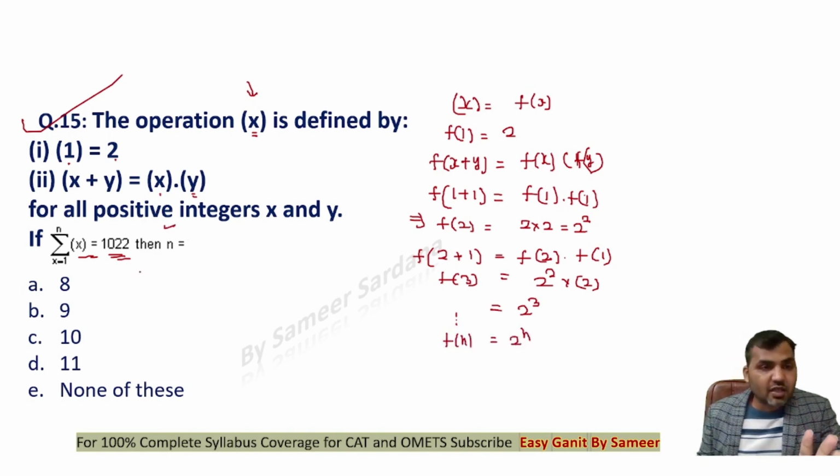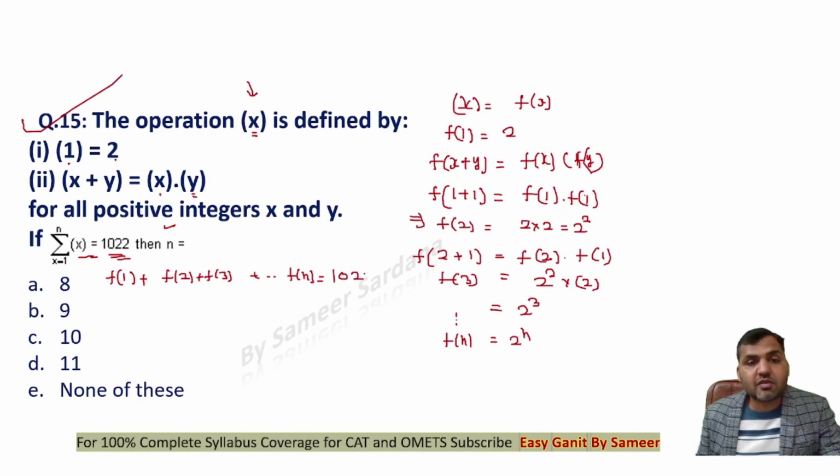Now if you look at this whole expression, if I put the value of x as 1, I'll be getting the first function as f of 1, then I'll be getting f of 2, then f of 3. This goes on till f of n, and I'm supposed to find out for what value of n this whole expression will be equal to 1022. F of 1 is 2 power 1, f of 2 is 2 power 2, f of 3 is 2 power 3, and so on. F of n is 2 power n, and the sum is equal to 1022.